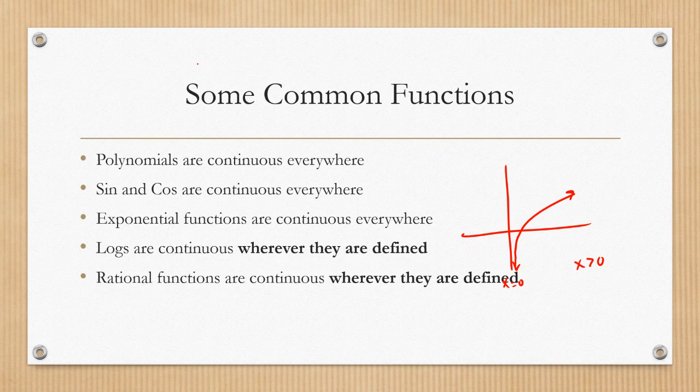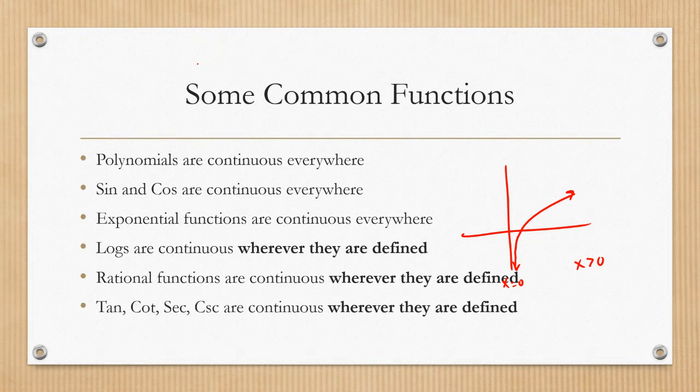Rational functions are continuous wherever they're defined as well. Sometimes you wind up dividing by 0, then your function is not continuous. But if you're not dividing by 0, then your function is going to be continuous. Tangent, cotangent, secant, and cosecant are also basically rational because they have a division by 0 problem. And so they're also continuous wherever they're defined.